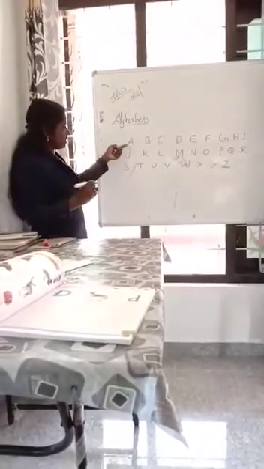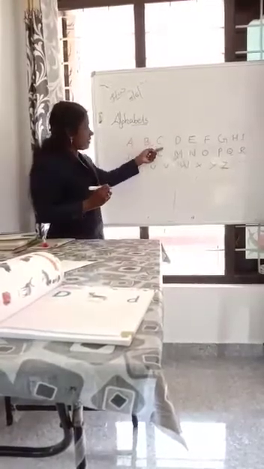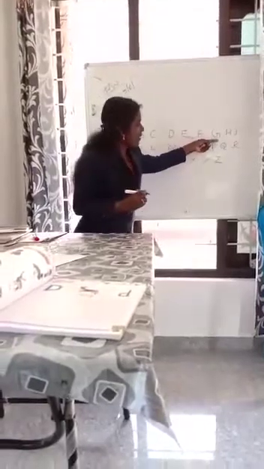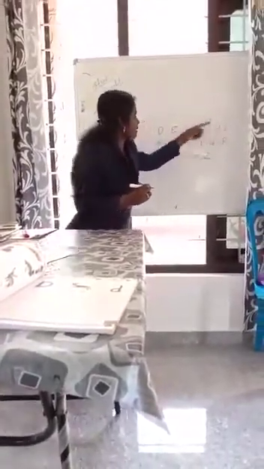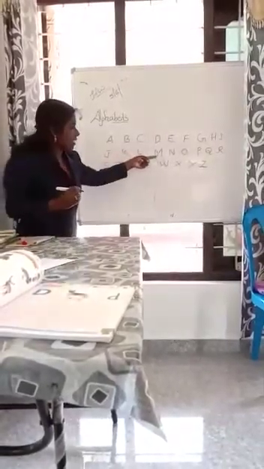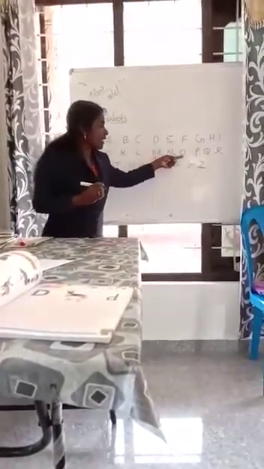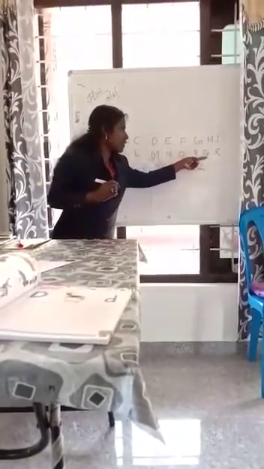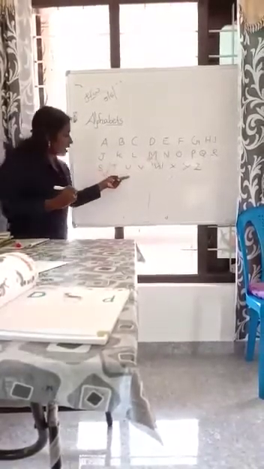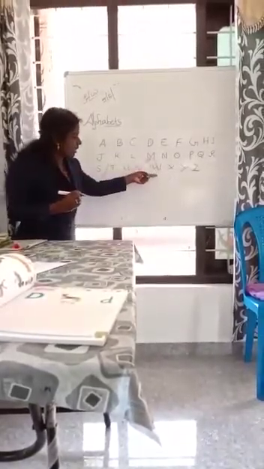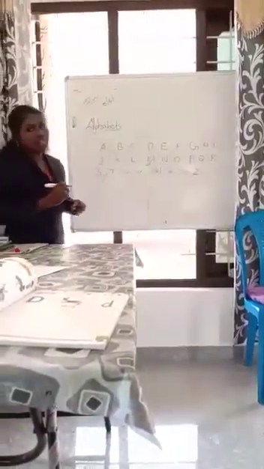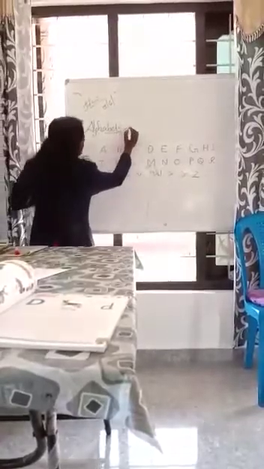Okay. 1, 2, 3, 4, 5, 6, 7, 8, 9, 10, 11, 12, 13, 14, 15, 16, 17, 18, 19, 20, 21, 22, 23, 24, 25, 26. Have you got it? How many letters are there? 26.